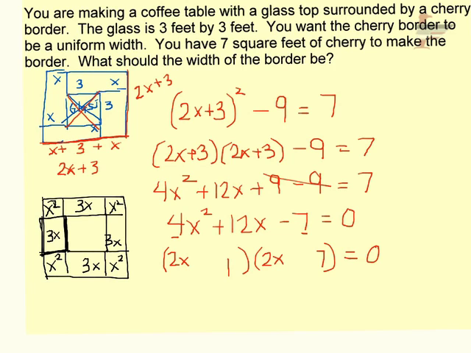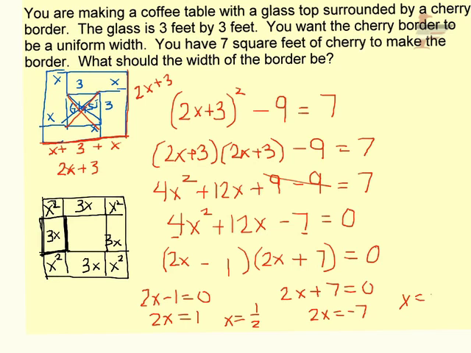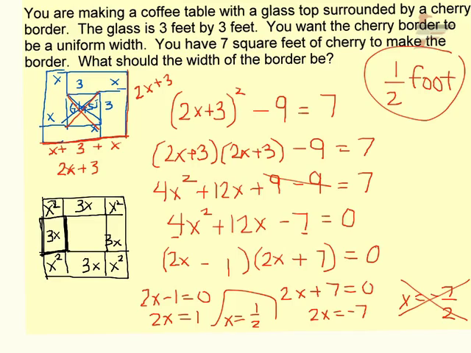And I know that if I do plus and minus, if I FOIL this out, I'm going to get 4x squared plus 14 minus 2 is plus 12 and minus 7. So that works out. And when I solve these, I will get 1/2, and here I will get -7/2, but it's a width, and I can't have a negative width, so I know it's going to be 1/2. So I know that my width is going to be 1/2 of a foot.